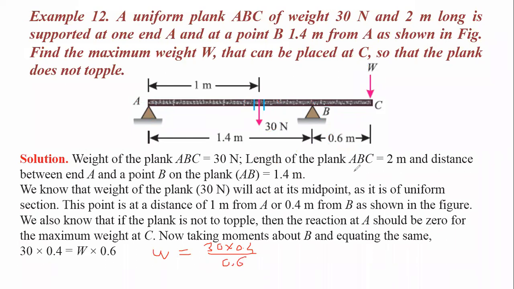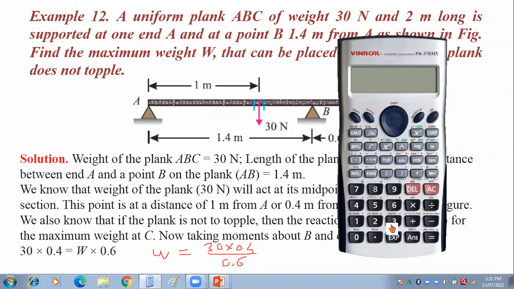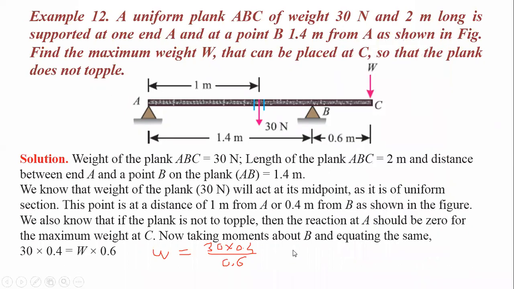Now simplify the terms. 30 into 0.4 divided by 0.6, you will get 20 Newton as the force.